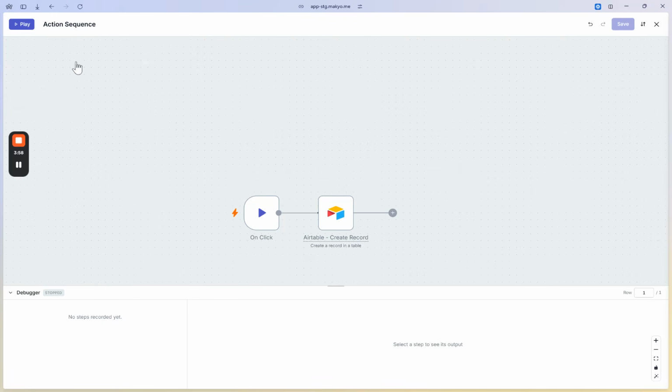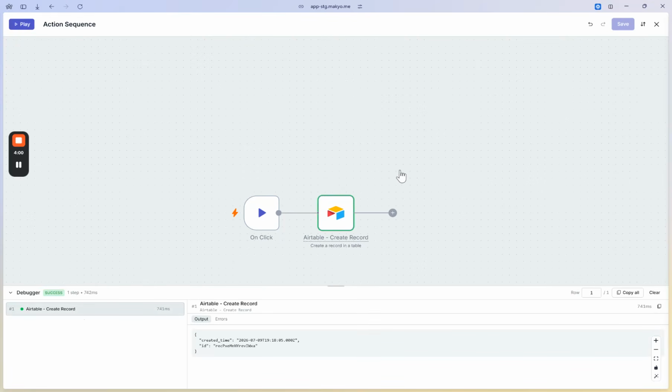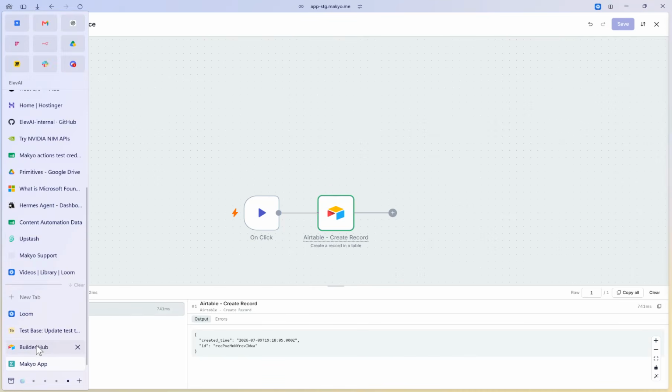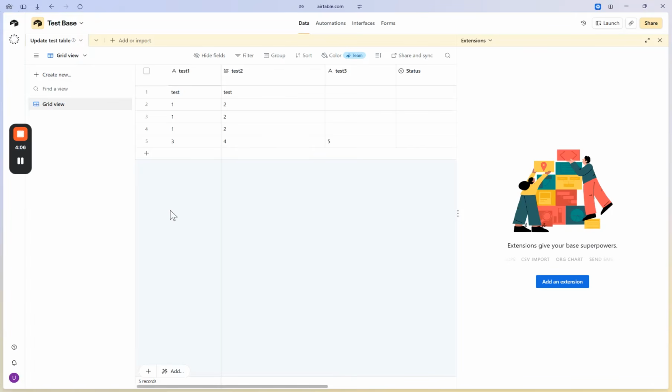We will save and test this action. We see that it was successful with a timestamp and an ID. And let's go to Airtable. And we can see that it indeed added a row at the end with 3, 4, and 5 for the 3 columns that we mentioned.